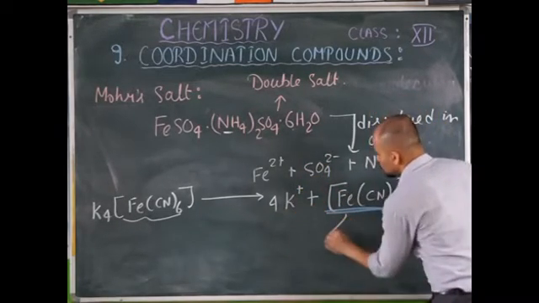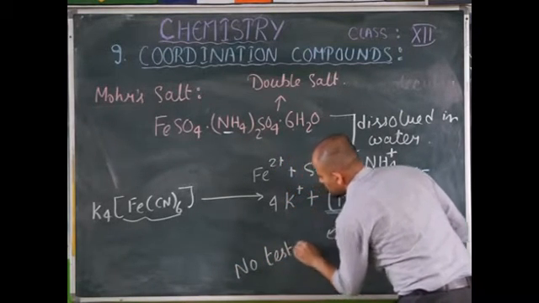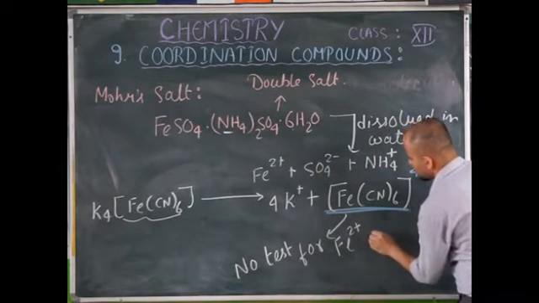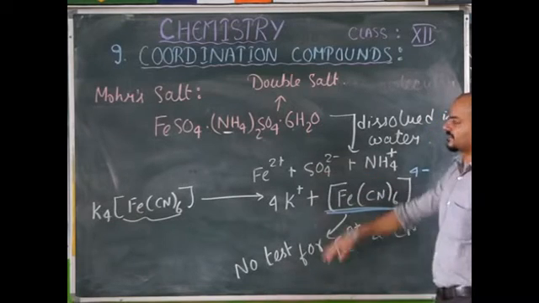Therefore, it will not give you a test for Fe2+ ion or CN- ion. So this is the difference.